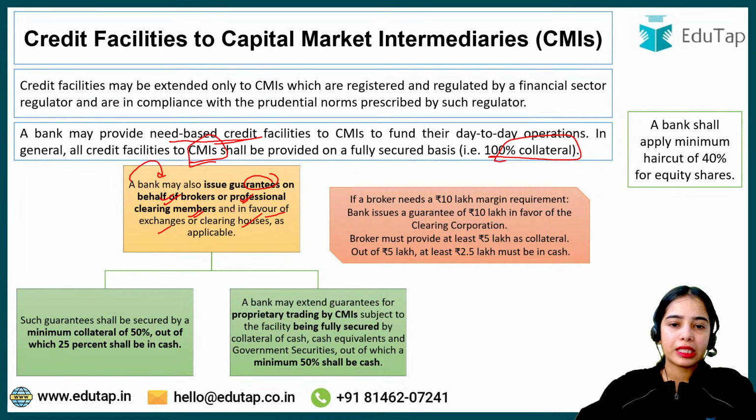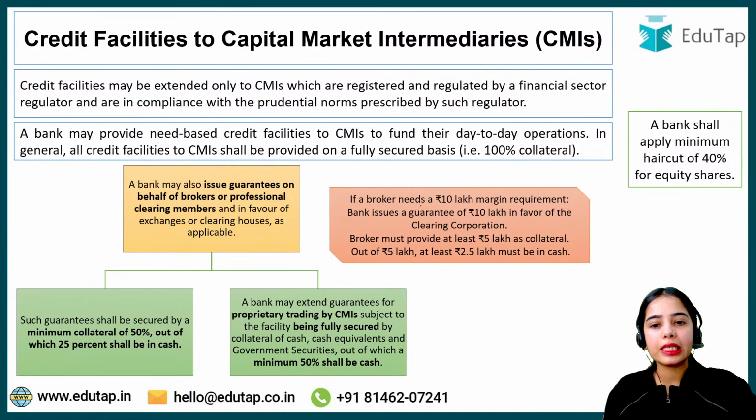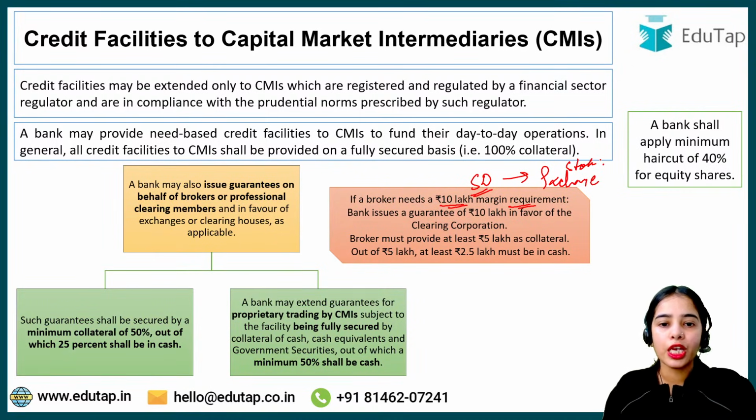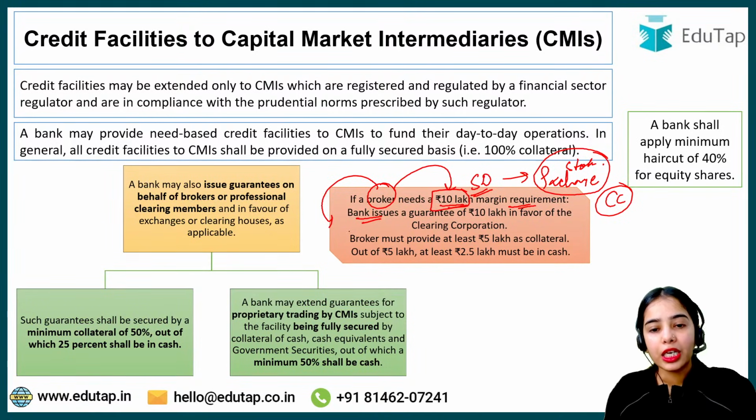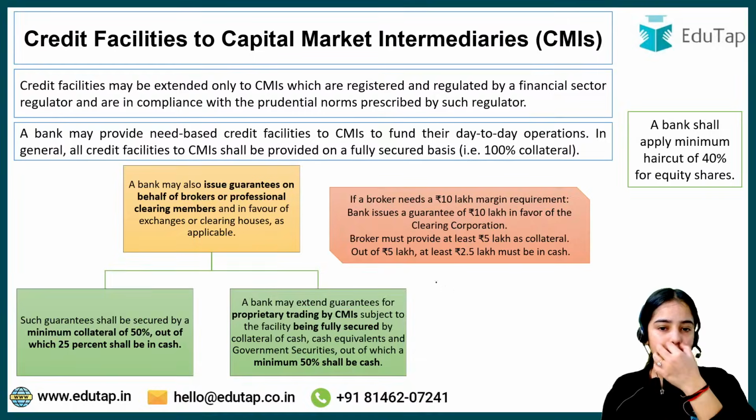So basically, let's take an example that if a broker needs 10 lakh rupees as margin requirement or as security deposit, that has to be given to the stock exchange. Okay, so if a broker needs 10 lakh rupees for the security deposit or for the margin requirement, that has to be given to the clearing corporation or to the exchange. Now the broker, rather than giving this amount, is taking the guarantee from the bank. Now the bank issues a guarantee of 10 lakh rupees in favor of the clearing corporation.